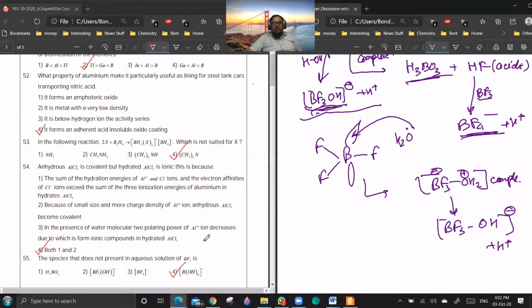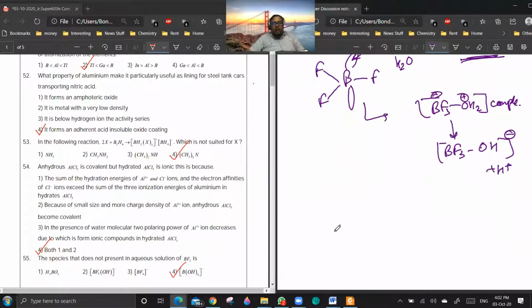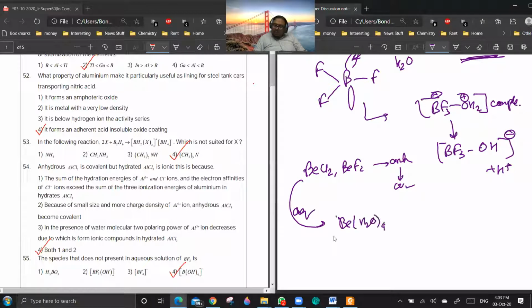Anhydrous AlCl3 is covalent and hydrated AlCl3 is ionic. Why? Because of high hydration energy of Al3+. I think I have discussed this question in the class also, that even though BeCl2 or BeF2 is covalent in the anhydrous state, in aqueous it is forming Be(H2O)4 2+. The size of the hydrated ion is more, so it is ionic in nature. Are you getting a point? Yes, sir. Same reason is here.